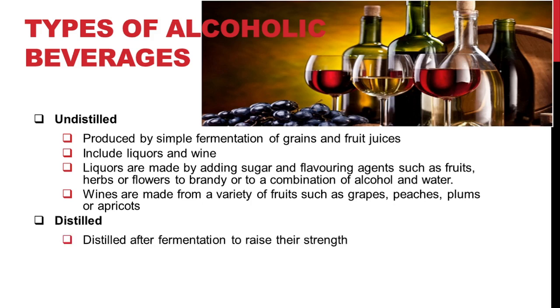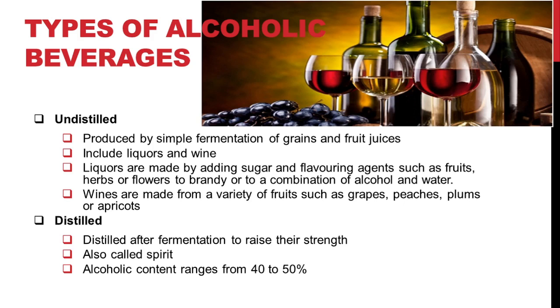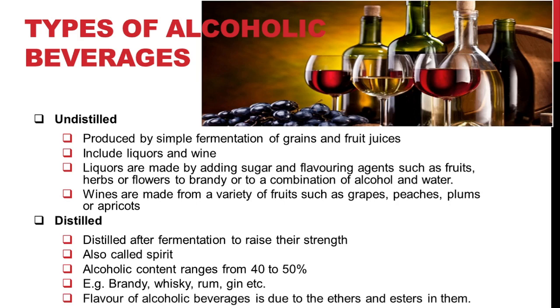Distilled alcoholic beverages are produced by the distillation of the fermented product obtained by the fermentation of grapes and other fruit juices. This distillation raises the strength of the ethyl alcohol and it is called spirit. The alcoholic content or the content of ethyl alcohol or ethanol in the distilled beverages ranges from 40 to 50%. Examples of distilled alcoholic beverages include brandy, whiskey, rum, gin, etc. Flavor of alcoholic beverages is due to the presence of ethers and esters in them, which can vary depending upon the source which was used for the fermentation process.